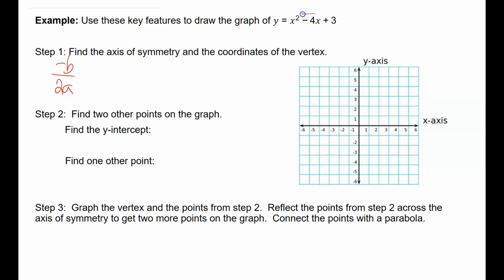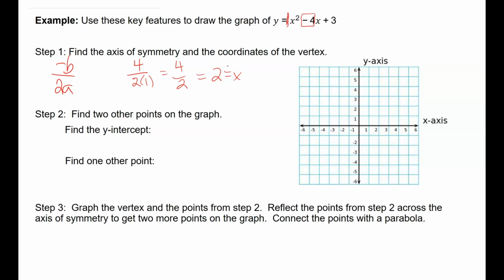So negative b simply means the opposite of b. Well, the opposite of negative 4 is 4. And 2 times the value of a, well, I don't see a number here. But remember, when we don't see a number, that means there's 1. So 2 times 1 is 2. So 4 over 2 simplifies to 2. So the value of x is 2.